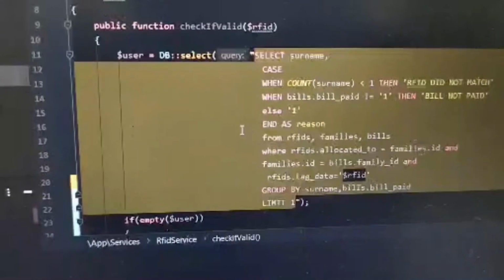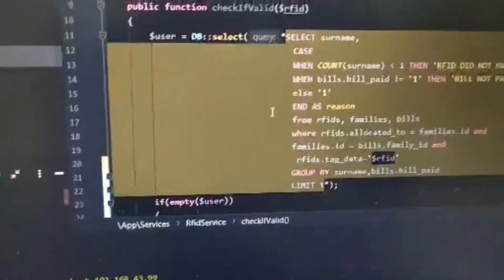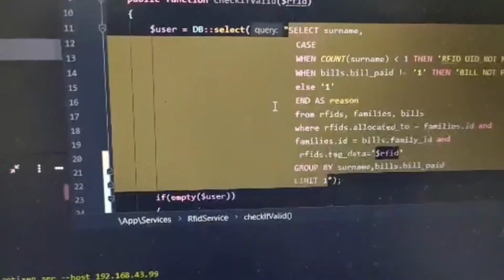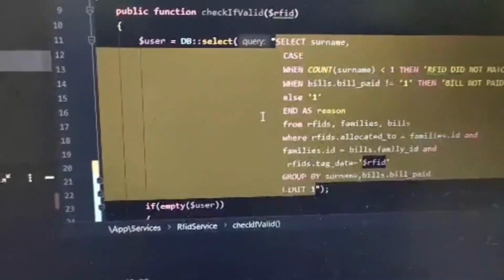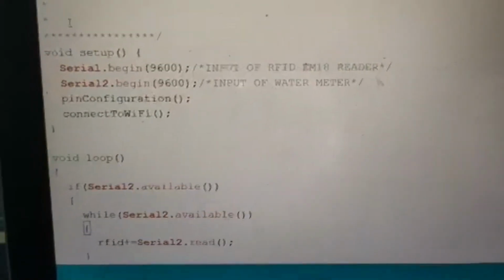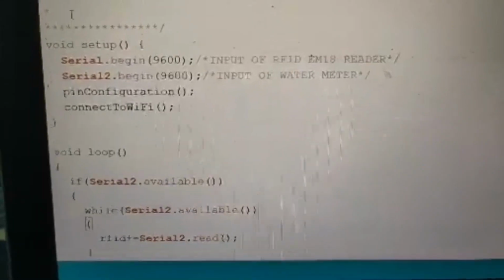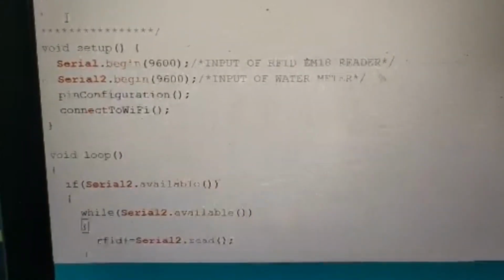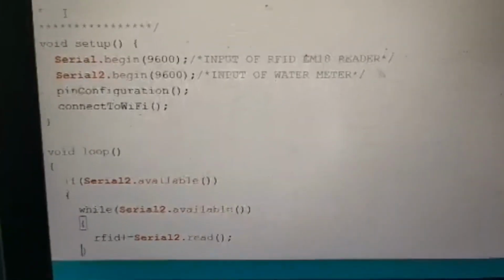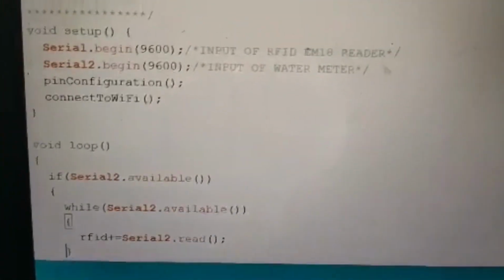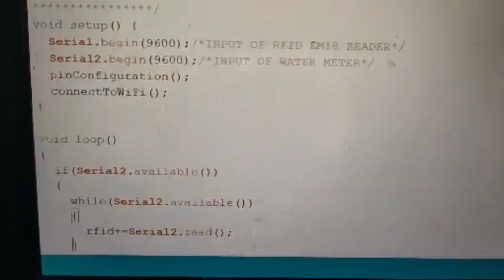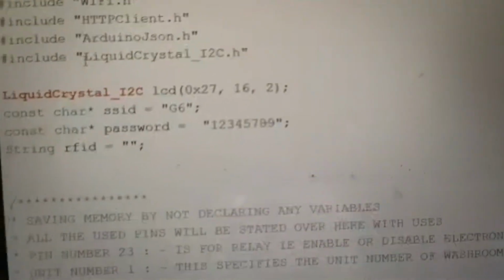Coming to the backend service, this is the main code that is used to interact with the database for the RFID number which has been received by the microcontroller. Coming to the microcontroller code, I serially begin my data at the baud rate of 9600, and I configure it and connect it to the Wi-Fi network using my Wi-Fi credentials.